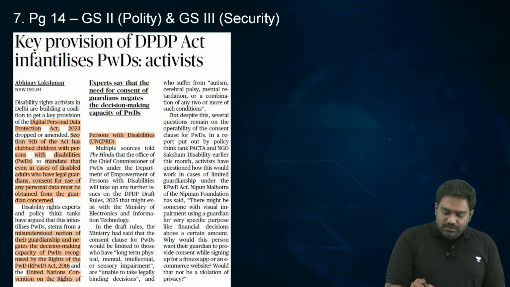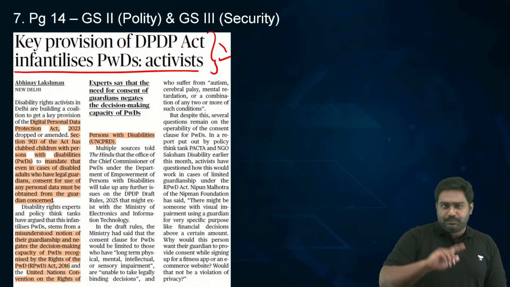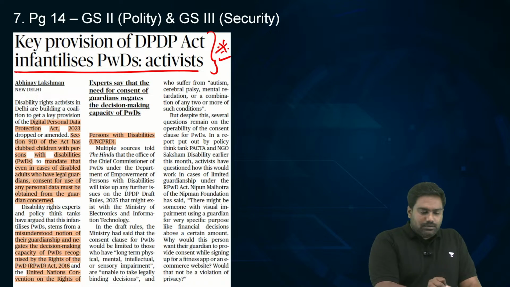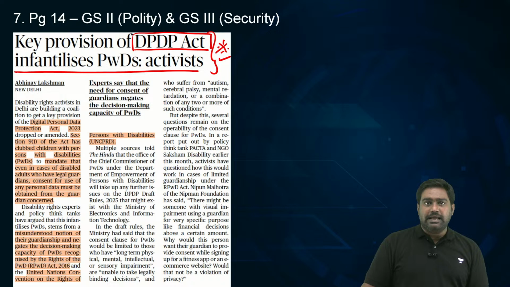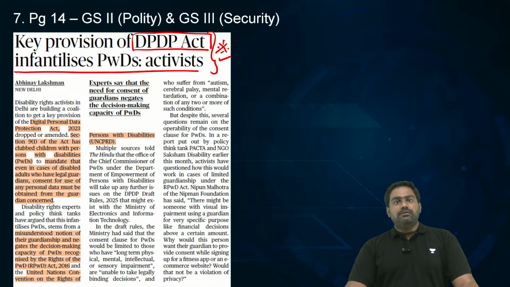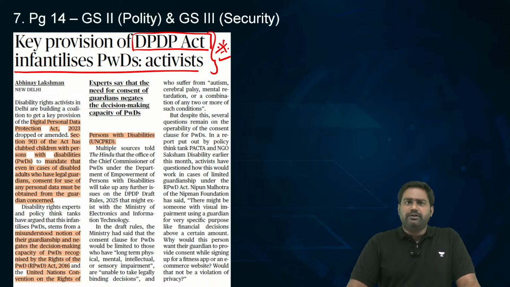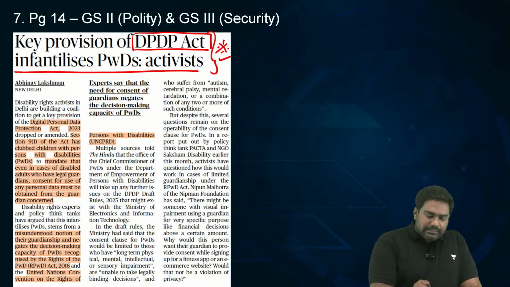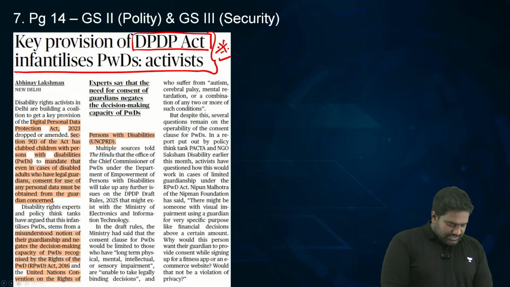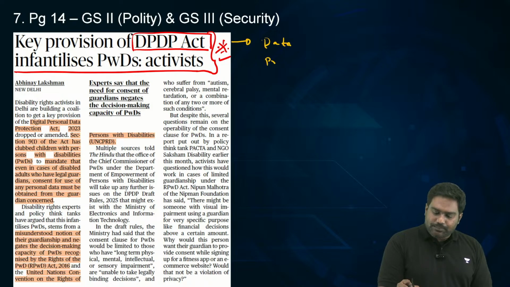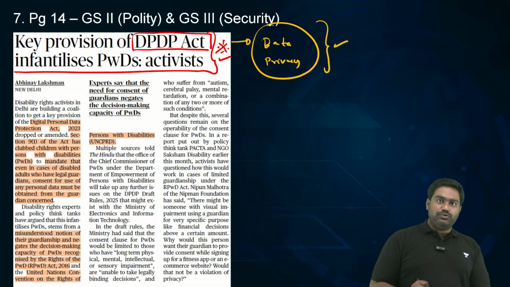Next, one last topic, one big topic, then we come to the prelim section quickly. The Digital Personal Data Protection Act, enacted in 2023, has a major problem. Whether it's a mistake by the government which drafted the law, or whether it was added deliberately, it's still not clear. There is one major mistake which has been flagged by activists. See, with regard to this law, the Digital Personal Data Protection Law, the focus is to protect data privacy and the data security of individuals.